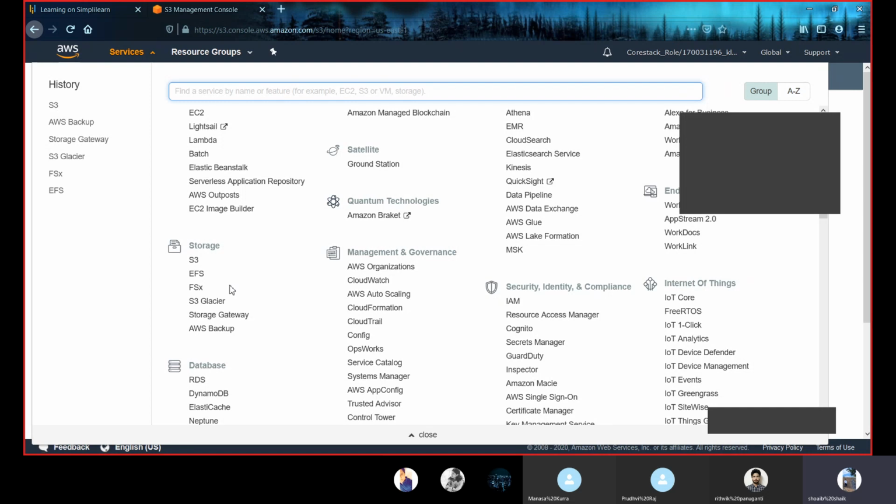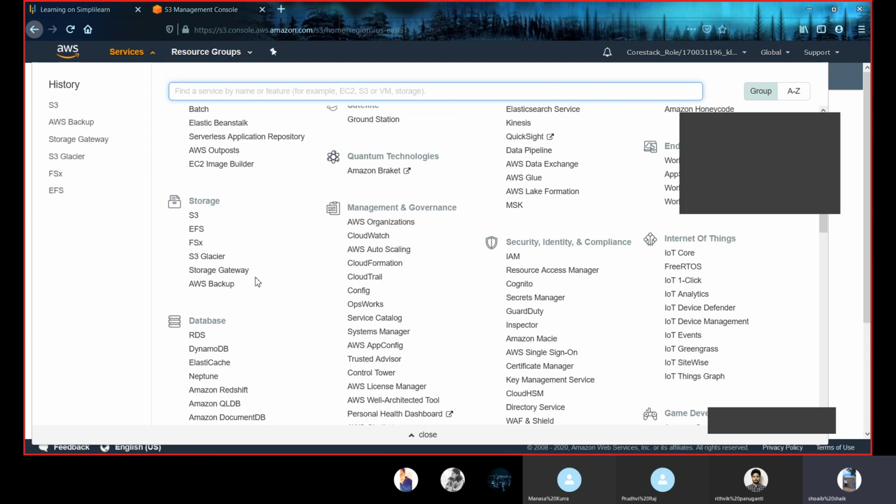And if he wants a highly durable type of storage service, then we cloud providers will be providing him with the service S3 Glacier. And if he wants to access all the stored services, then we'll be creating a storage gateway for all his stored services and providing it to him. And if he requires a high-end backup, then we'll be using AWS backup, and we'll be creating a backup plan for him, and we'll be providing it to him.